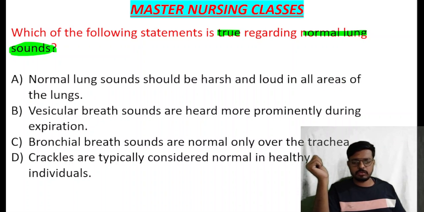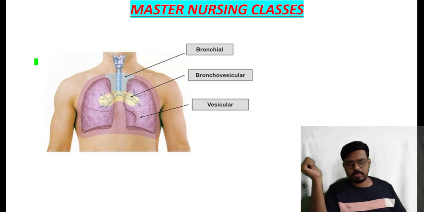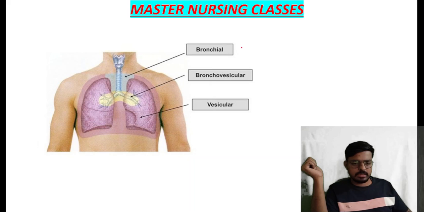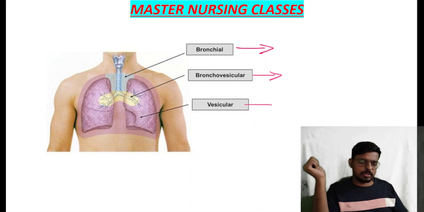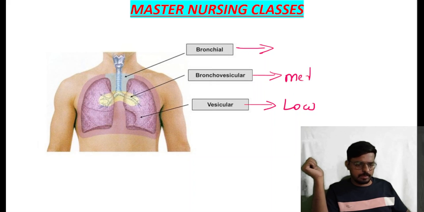No, bacho. Normally we get three lung sounds: bronchial, bronchovesicular, and vesicular lung sounds. Among these three, vesicular is low pitch, bronchovesicular is medium pitch, and bronchial is high pitch.